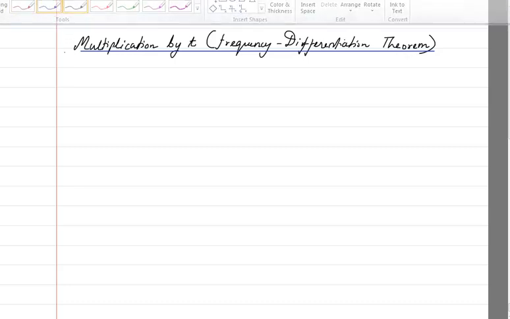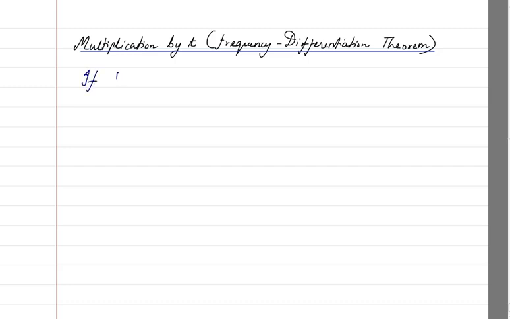What it says is that if the Laplace of f of t is capital F of s, that means if you already know that there is a function f of t whose Laplace is F of s, then the Laplace of t f of t, that means t multiplied with f of t, will be basically the differentiation of F of s, that means minus d by ds of capital F of s. So there is no need to put it in the formula.